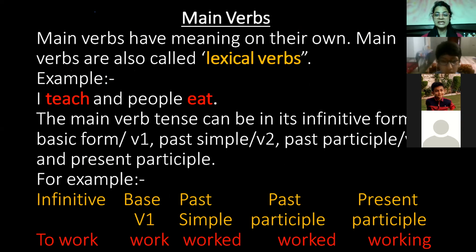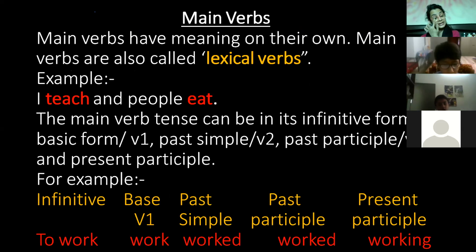What are the main verbs? Main verbs have meaning on their own. Main verbs are also called the lexical verbs. For example, I teach and people eat. If you notice, in this sentence we are not using any helping verb over here. It means there is no is, am, are, no was, were, no has, have. There's nothing like that in it. It has only the main verb, or we can say the lexical verb.